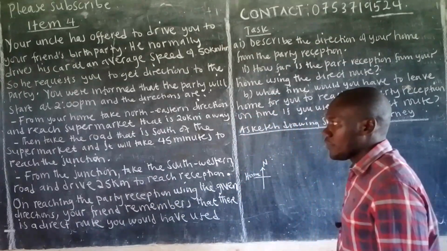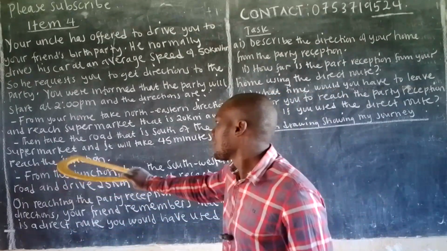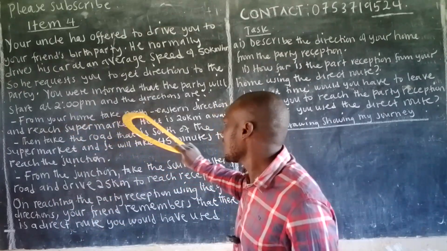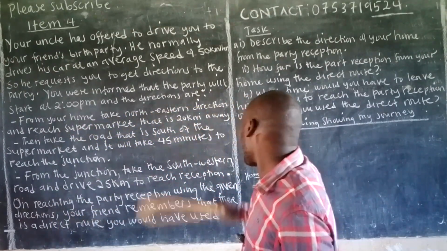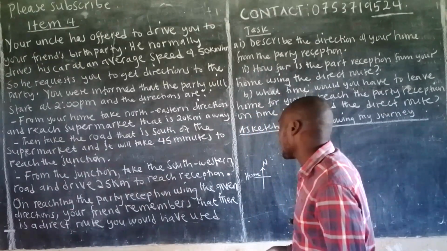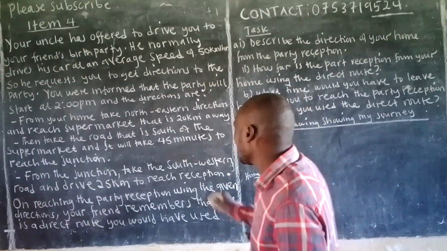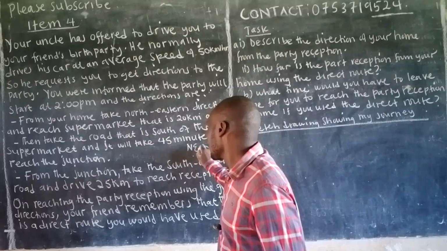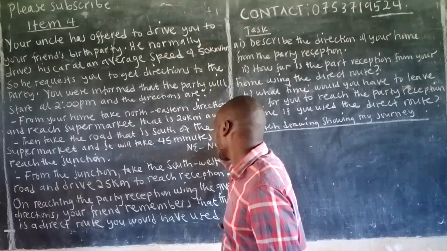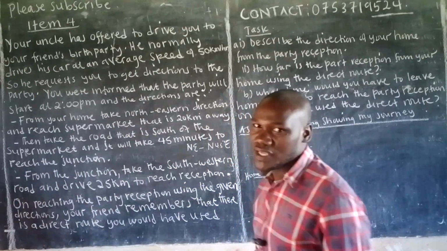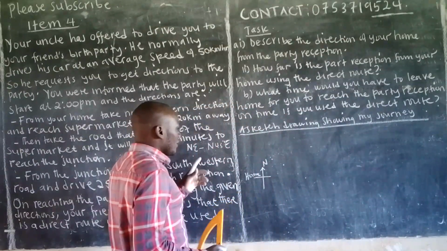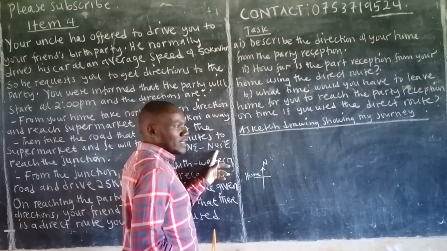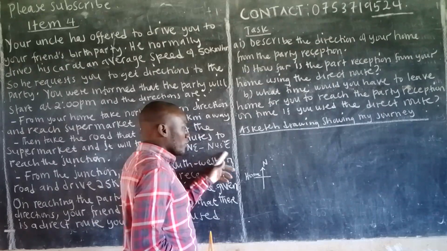Now, okay, from your home, good. From your home, take a northeastern direction. Now, from your home here, we have to take the northeastern direction. By the northeastern direction, remember I told you that whenever you write northeast, this means north 45 degrees east. That's the implication. I explained that. So therefore, you come and measure north 45 degrees east. This one is a compass bearing. You know, we start from the north going to the east.